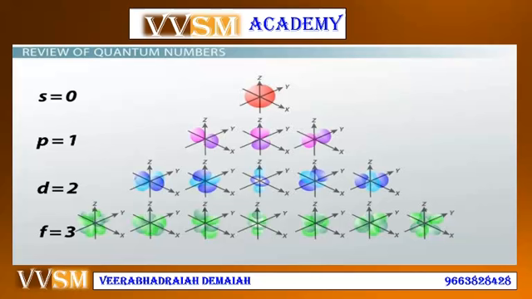I would like to divert your attention towards the orbitals: s is equal to 0, p is equal to 1, d is equal to 2, and f is equal to 3. These are the suborbitals of the principal orbitals. They are further divided into s, p, d, f orbitals because of the distribution of electrons in the atomic structure.